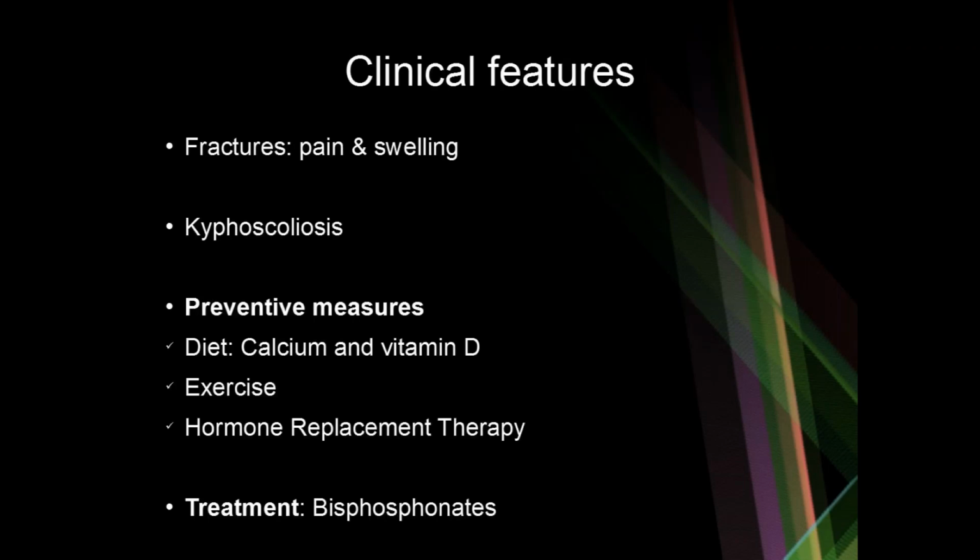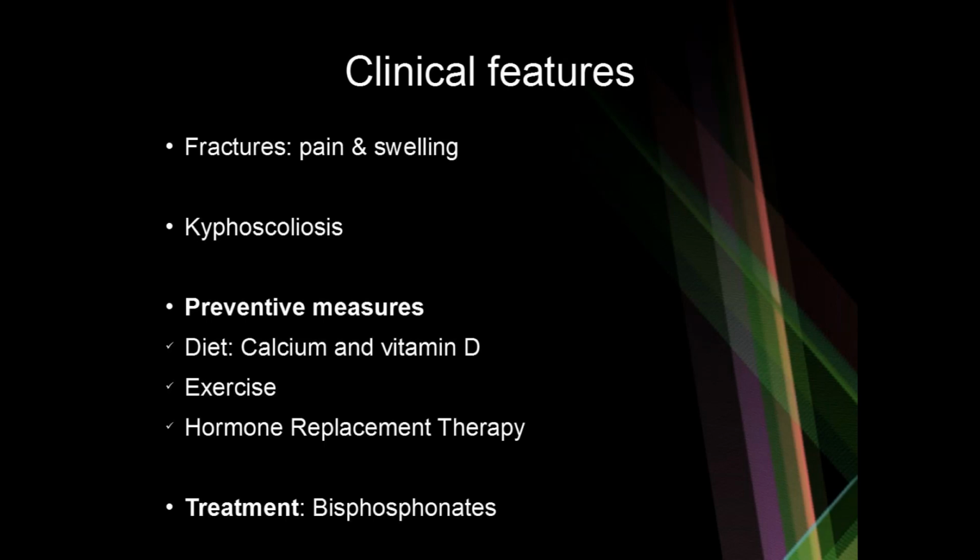Coming to the clinical features of osteoporosis and osteopenia, in the definition itself, we saw that osteoporosis was reduction of bone mass to a level at which fractures could occur, right? So clinical features wise, fracture is an important clinical feature giving rise to pain and swelling. There could be kyphoscoliosis due to numerous fractures in the vertebral column.